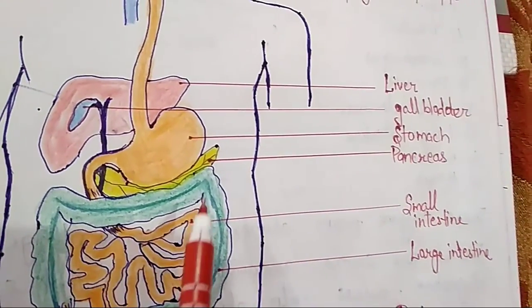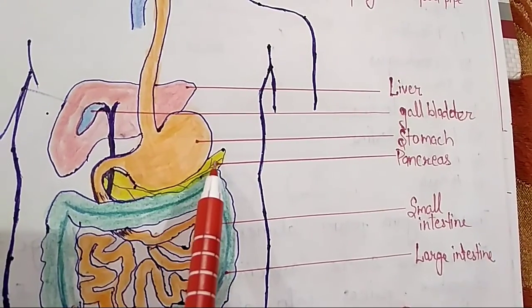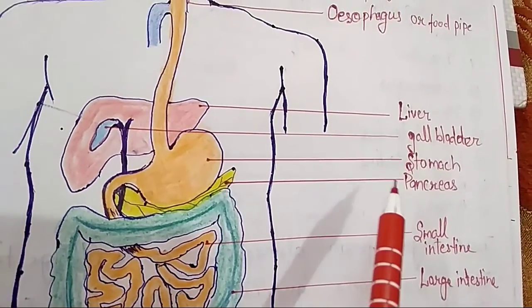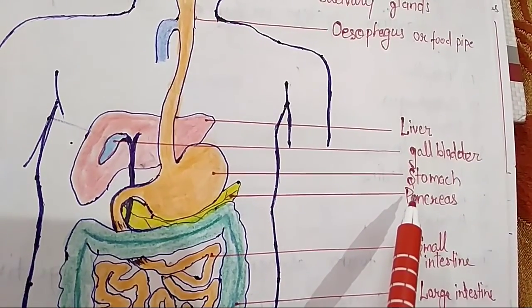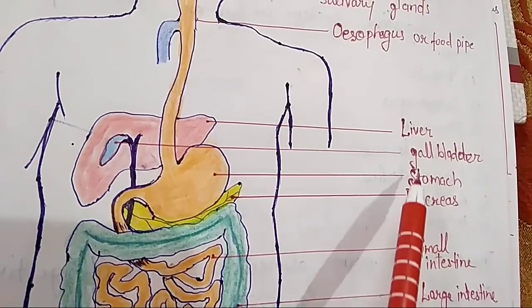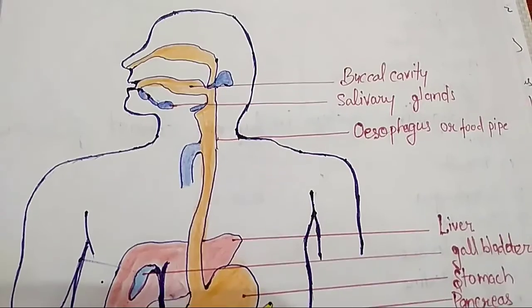And this yellow leaf-like structure you can see here is the pancreas. So these are the 3 glands that secrete digestive juices: pancreas, liver and salivary glands.